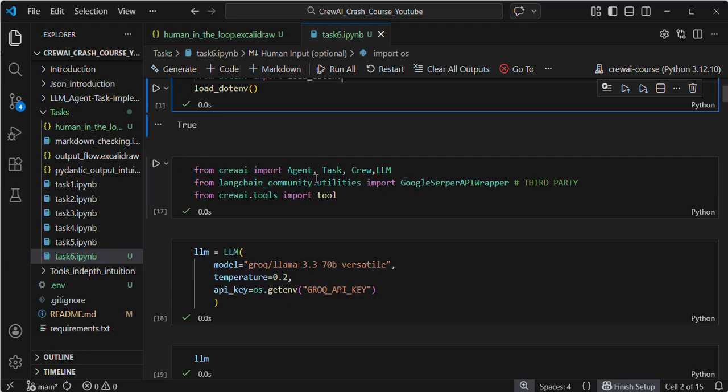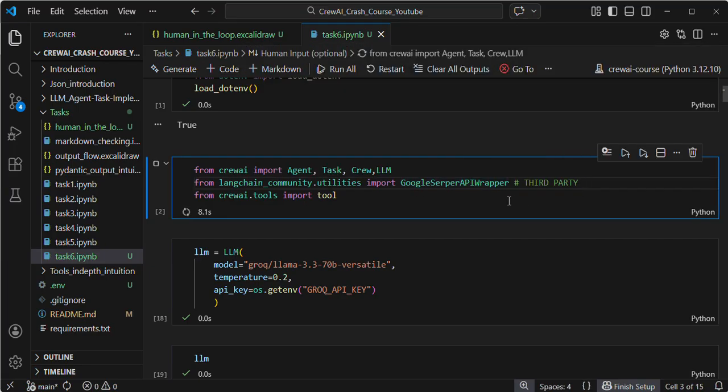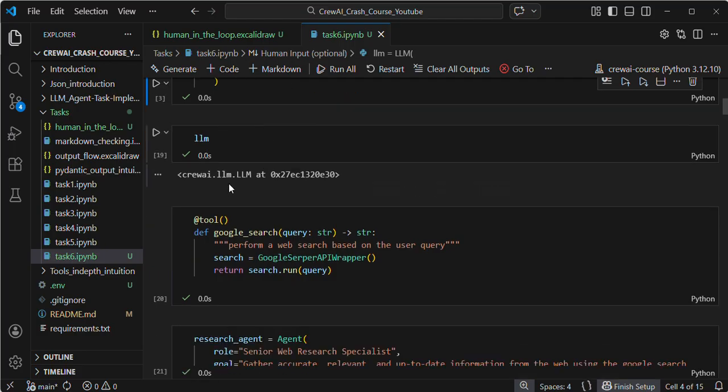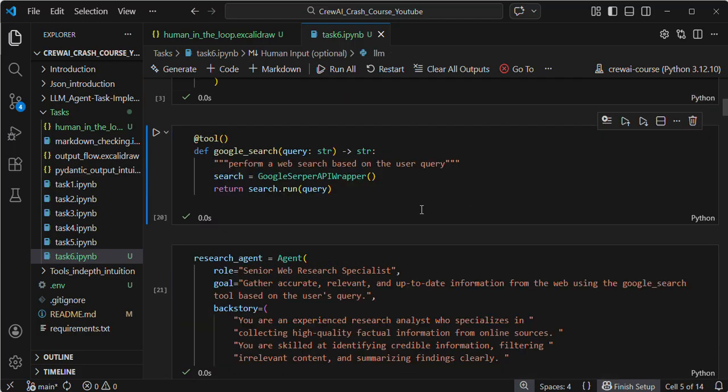Here similarly, the agent, task, crew, LLM. In my previous videos I briefly discussed this topic. This is a third party tool. If you haven't watched my previous videos, I highly suggest you watch them, because this is the continuation of the previous one. Again, I don't want to repeat the same thing again and again. If you watch the playlist continuously, you can clearly understand what each and every parameter does. Here I'm initializing my LLM and printing it, which is not required.